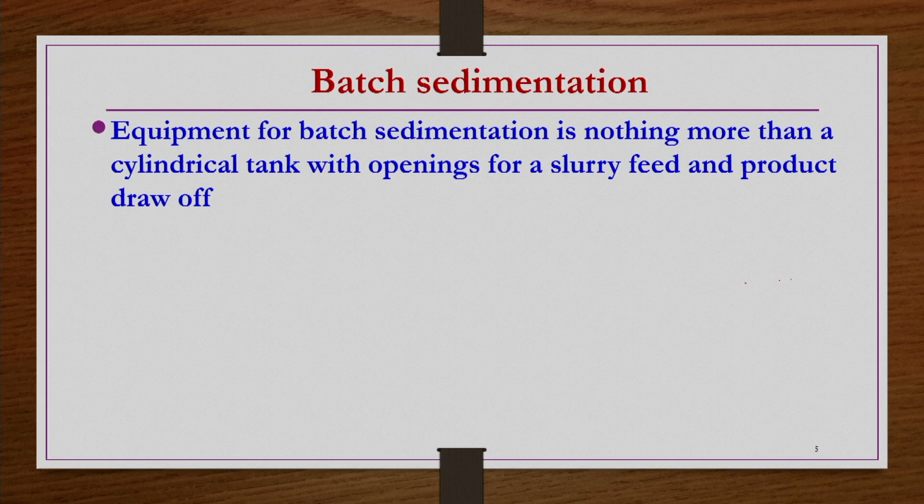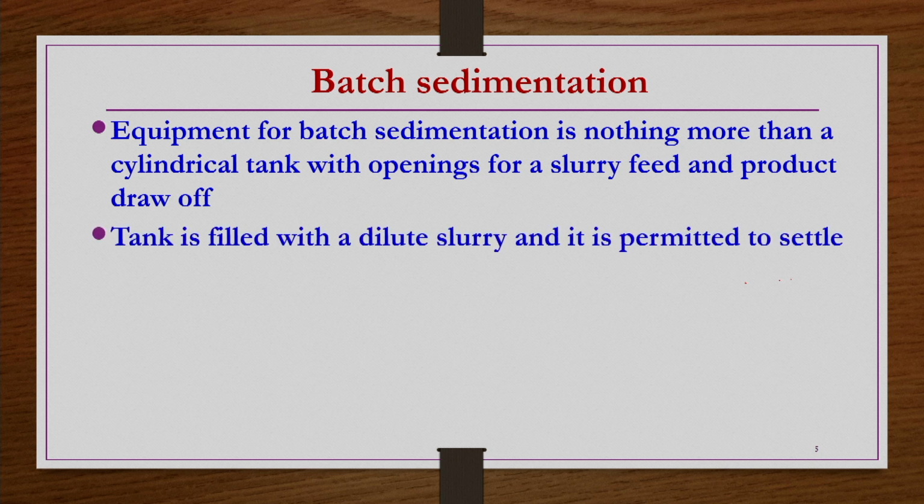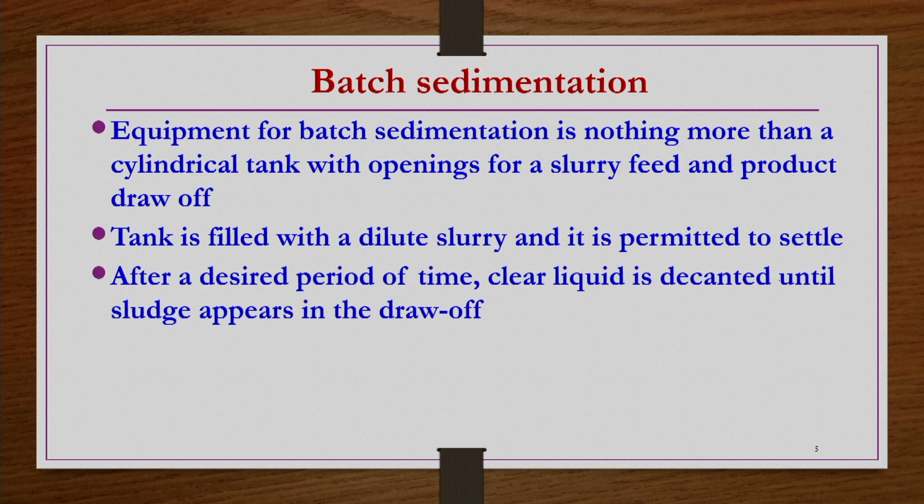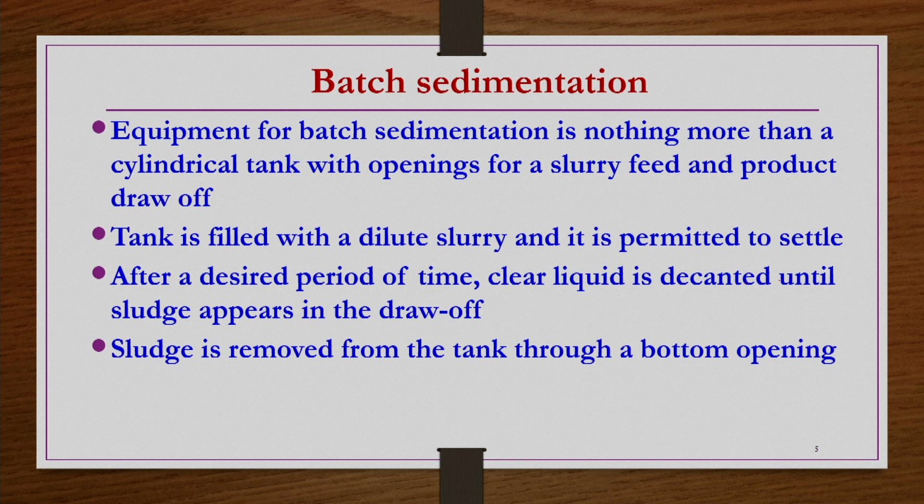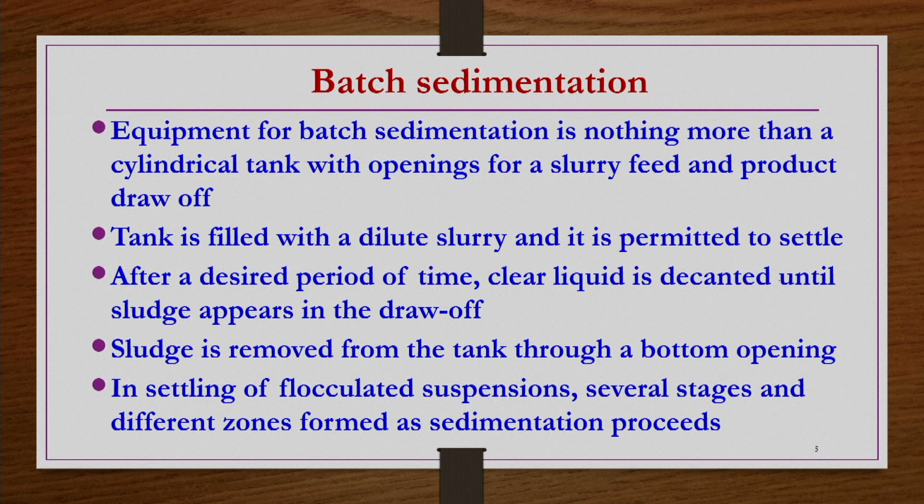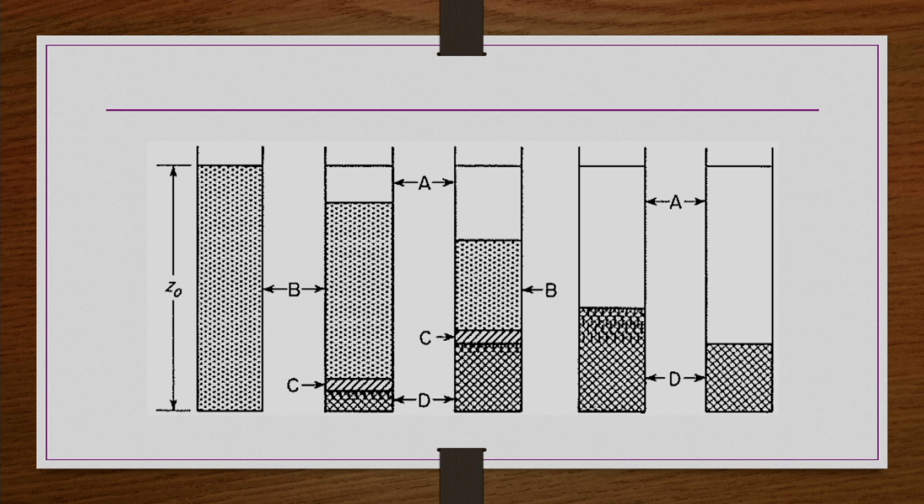There are several stages, and we will see them pictorially. Equipment for batch sedimentation is nothing more than a cylindrical tank with openings for slurry feed and product draw off. The tank is filled with a dilute slurry and it is permitted to settle. After a desired period of time, clear liquid is decanted until sludge appears in the draw off. Sludge is removed from the tank through a bottom opening. In settling of flocculent suspensions, several stages and different zones form as sedimentation proceeds. So, we are seeing those now.